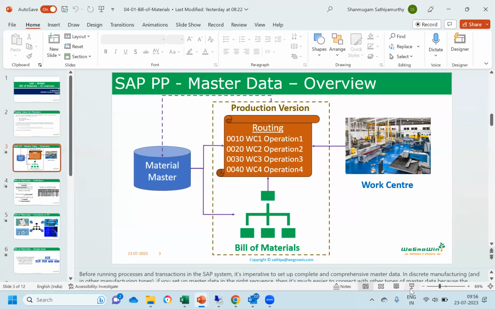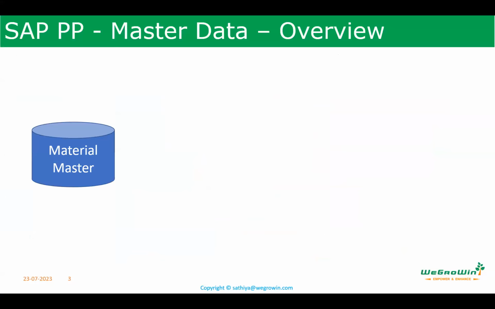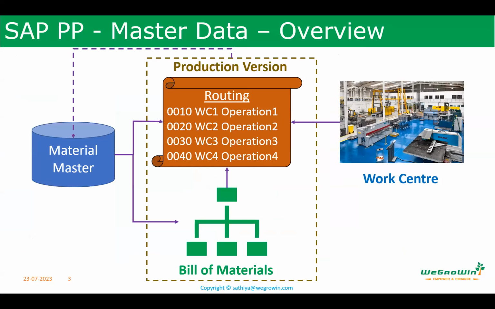So the combination of bill of material and routing to create the production version was mandatory for the production process only, not for discrete manufacturing. But now in S/4HANA, it is mandatory for all in-house production items, even for discrete manufacturing and for subcontracting. In both cases, production version is required. Without production version, bill of material will not get exploded. So this is one of the differences between S/4HANA and ECC.